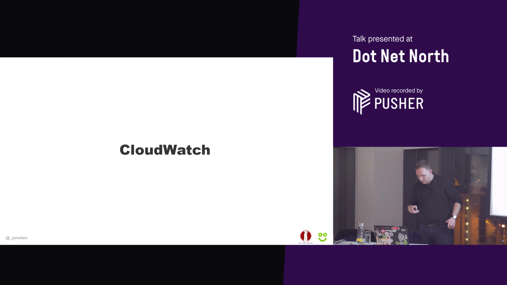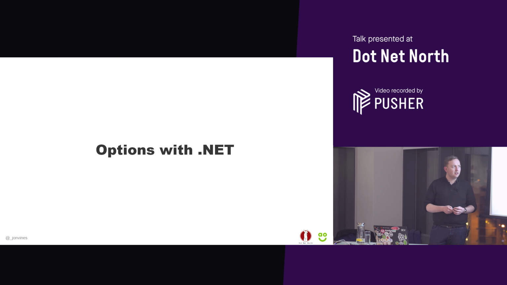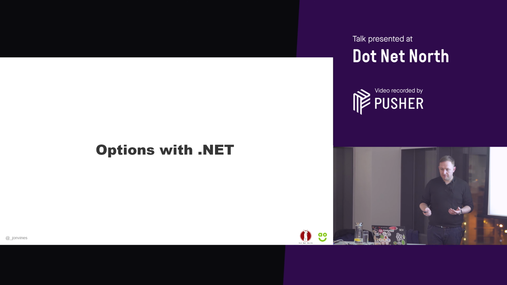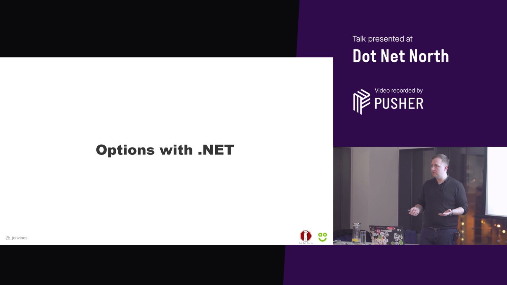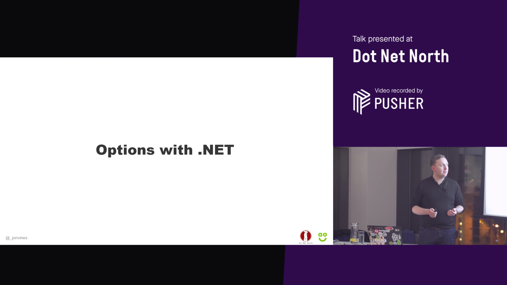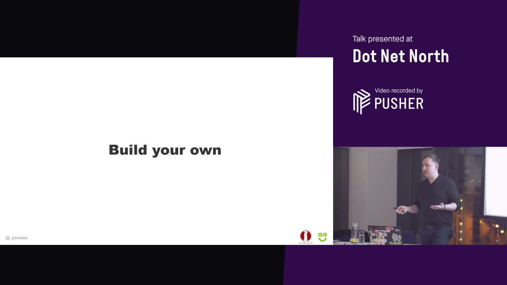So what else is out there? What are the options with .NET to start with? There are more options if you're running Node, for example. There's a host of monitoring companies springing up. Some of them are quite good, but not all of them support .NET. The options you've got are to build your own.